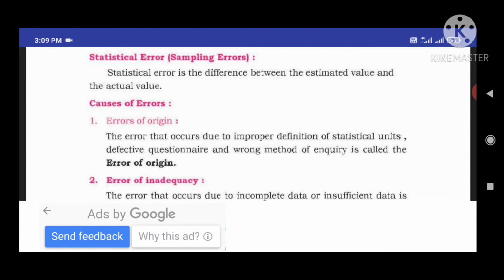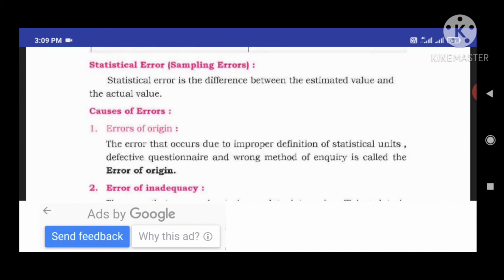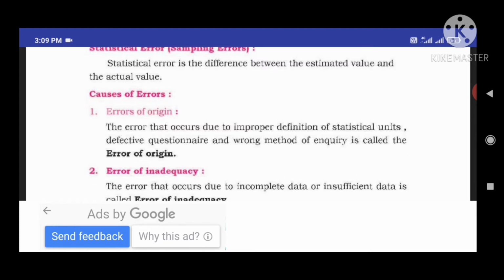So I estimated 8 crores, but in the statistical inquiry I got a result of 6 crores. The difference is 2 crores. This difference of 2 crores is an error. That is called a statistical error or sampling error. The difference between the estimated value and the actual value is called a statistical error.